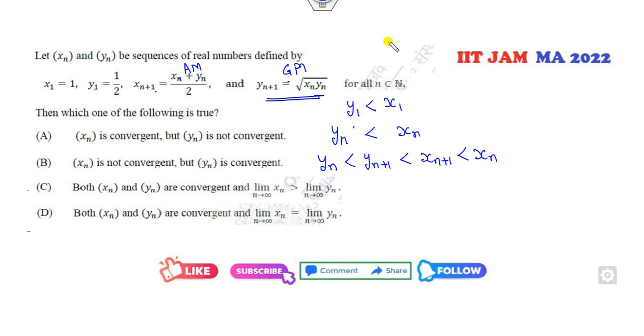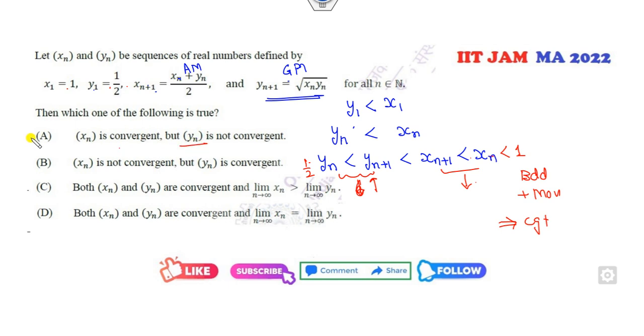Fine. Now clearly from here, y is increasing and this is decreasing. So xn is decreasing, and it is also given that x1 is 1 and this number is half. So clearly it's bounded and monotonic, so that means it is convergent.